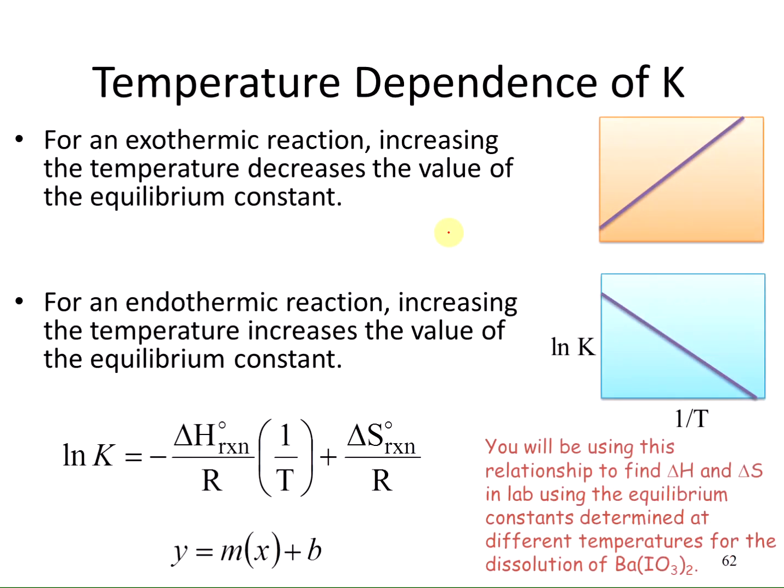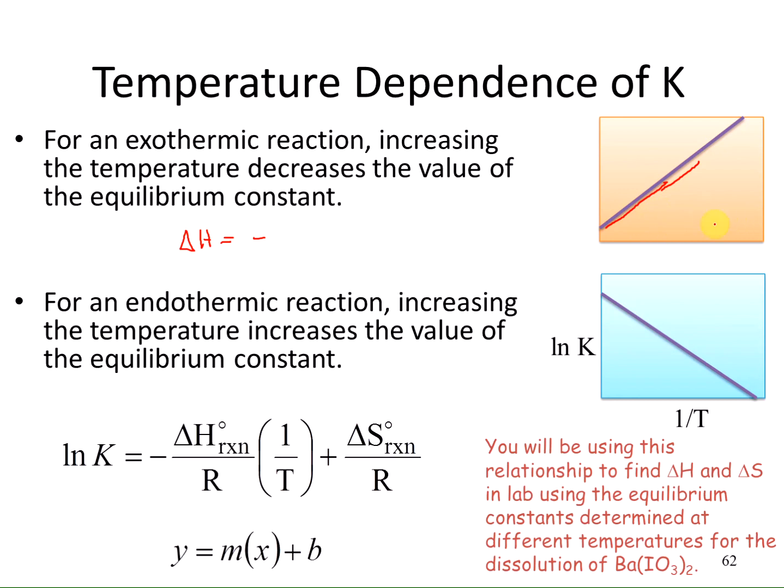An exothermic reaction would be a delta H where you have a withdrawal of energy, so it's a negative. If we're looking at our equation for our line, a negative times a negative would give us a positive slope. So for an exothermic reaction, you should have a line like this where the ln of K is increasing as the 1 over T increases.